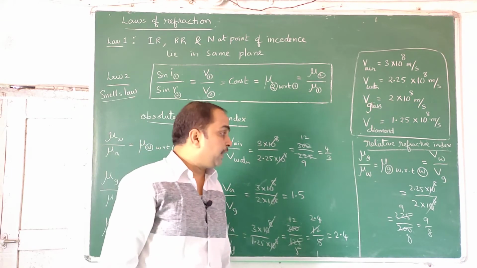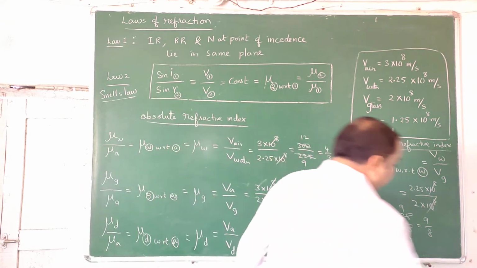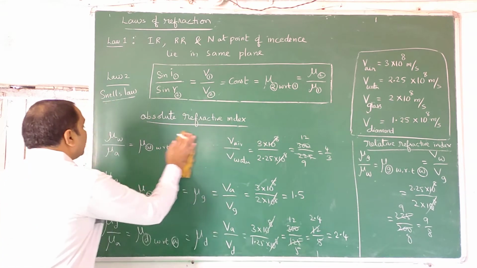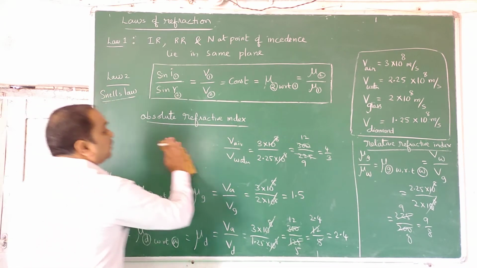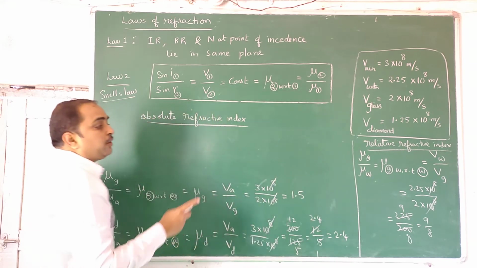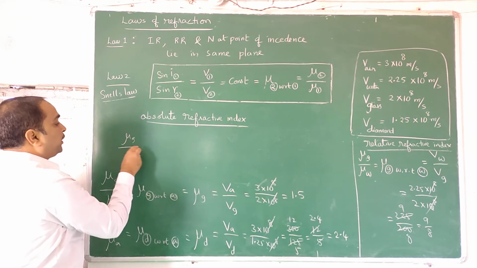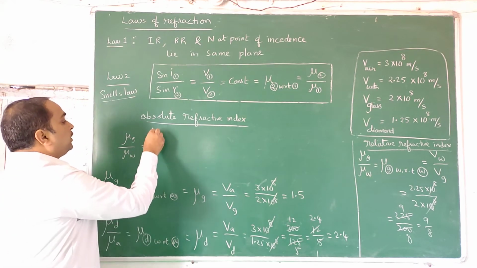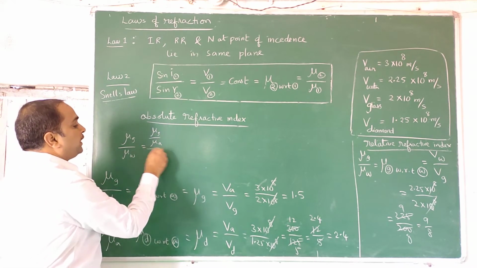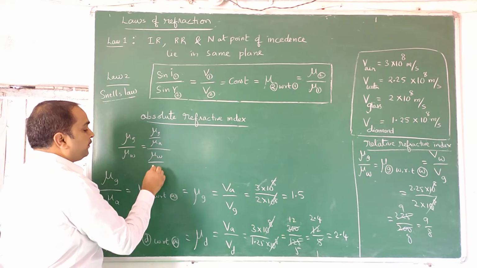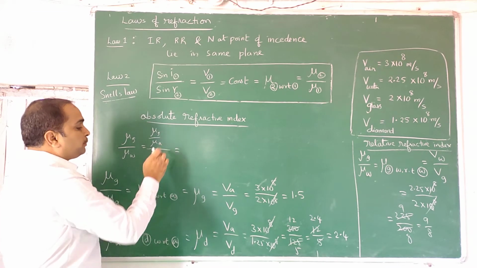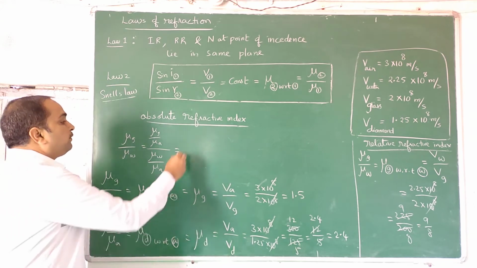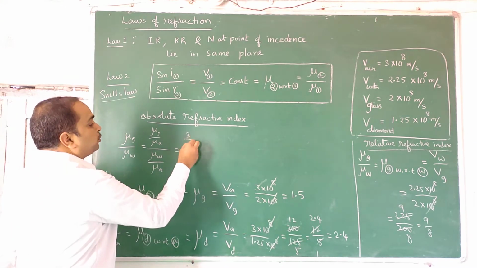Relative refractive index. Now, for example, I want the same thing, that is the relative refractive index of glass with respect to water. Then a simple tricky part: glass with respect to air divided by water with respect to air. If you do it, you will get it. Glass with respect to air is 1.5. That is nothing but 3 by 2.